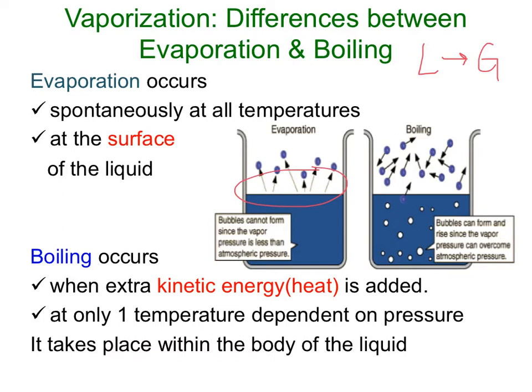Boiling is the other form, and that's when we add extra kinetic energy known as heat to a liquid. Within the body of that liquid, the molecules will then start to separate, break from their attractive forces, and will be able to convert into that gaseous form. We will learn that boiling occurs at only one temperature, dependent upon pressure.